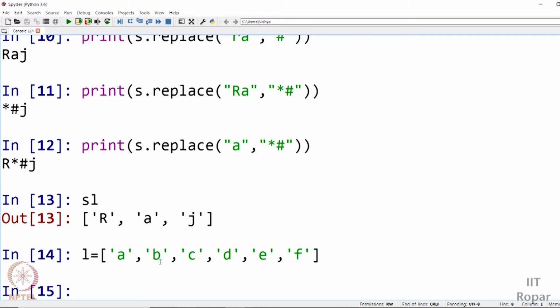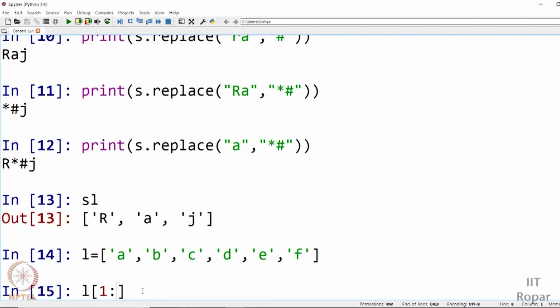So if I want to extract some portion of this list only and display it, that is what we call slicing. You are taking a slice out of the entire list, which is what you call slicing. So how would you do that? L, within the square brackets, you should give the start index, say, let me say index 1, up till index 4. Let us see what happens.